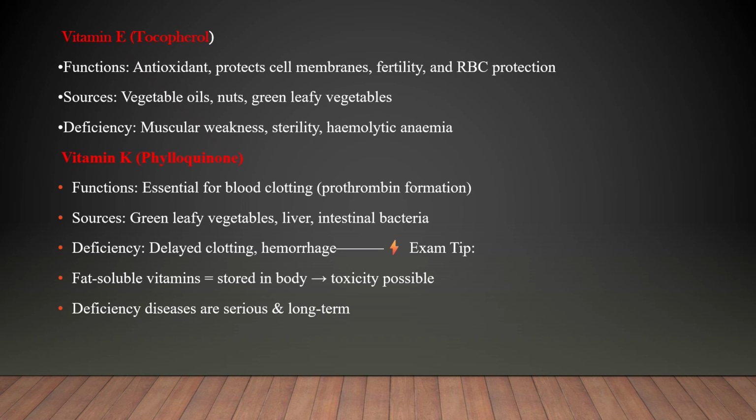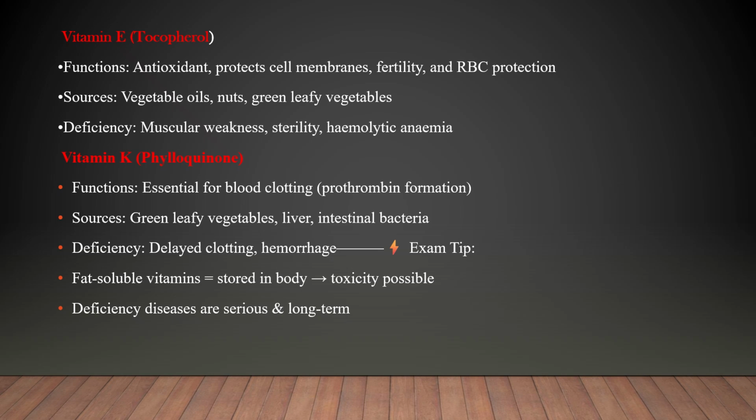Next, we'll know about vitamin E. It is also known as tocopherol. The main functions are antioxidant, protecting the cell membrane, fertility, and RBC protection. This helps protect the cell from oxidative damage. The sources are vegetable oil, nuts, green leaves, and vegetables. The deficiency may cause muscular weakness, sterility, and hemolytic anemia.